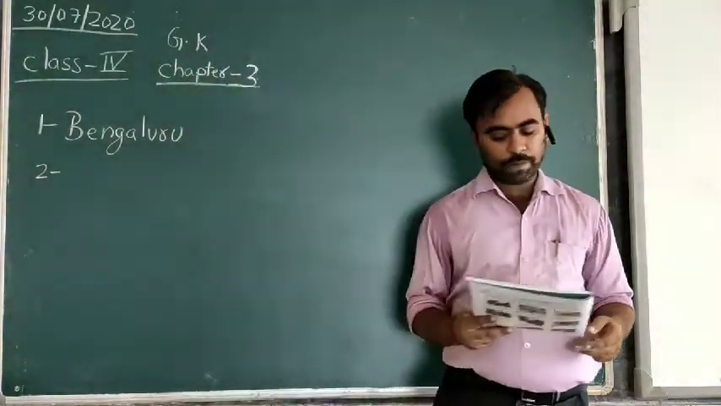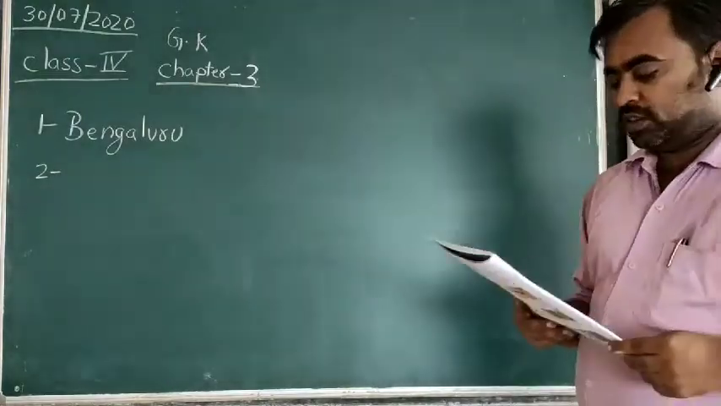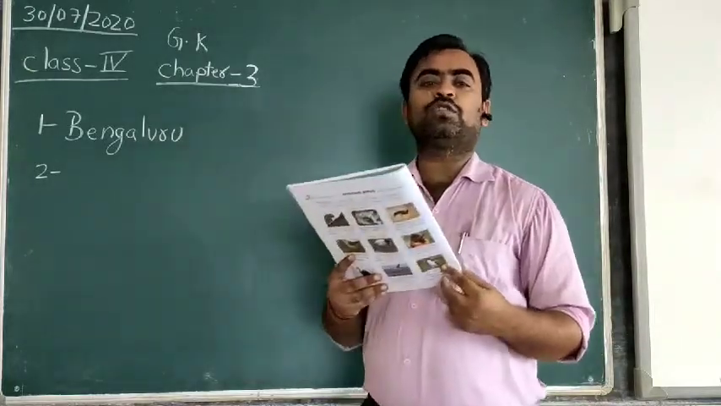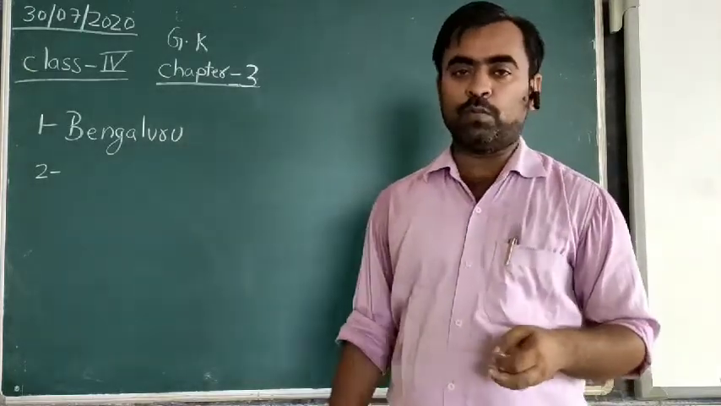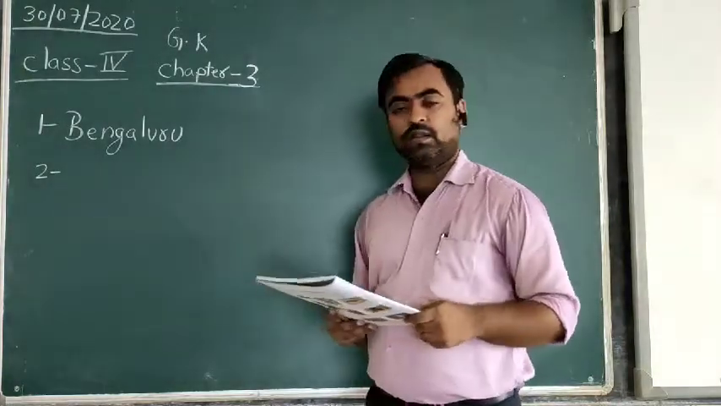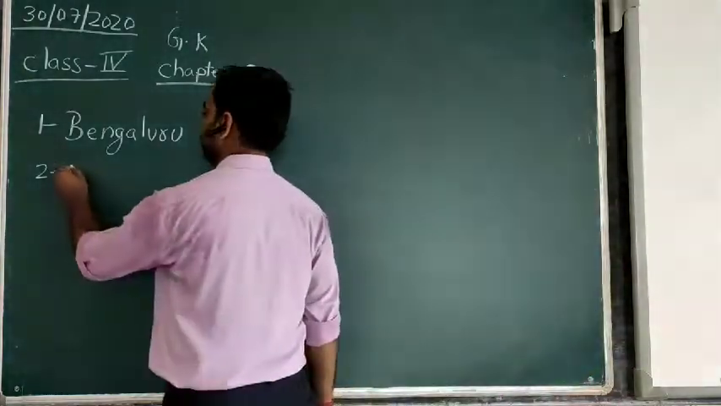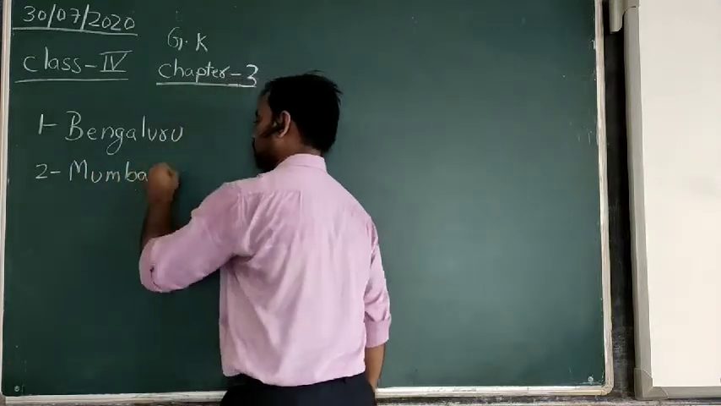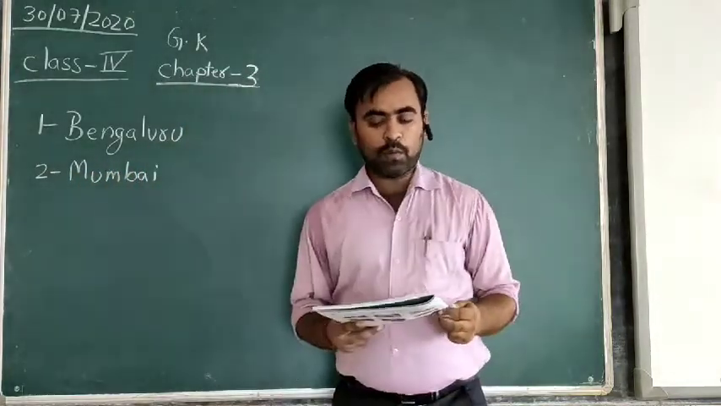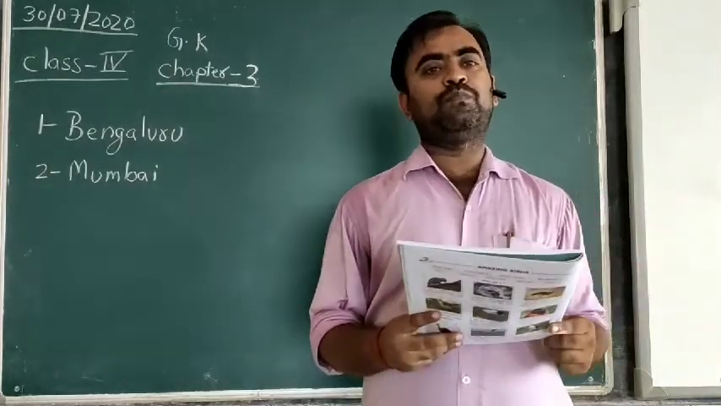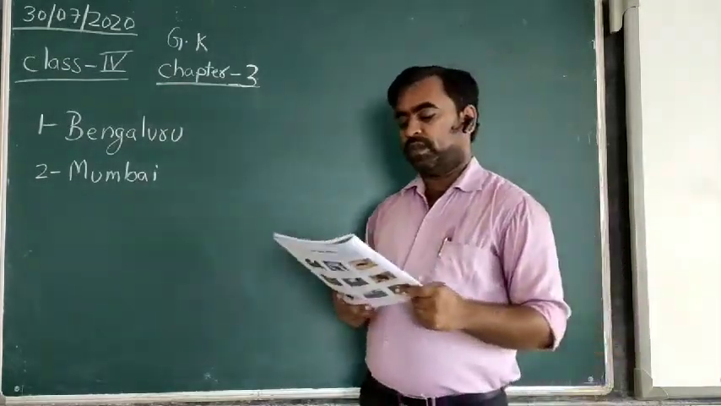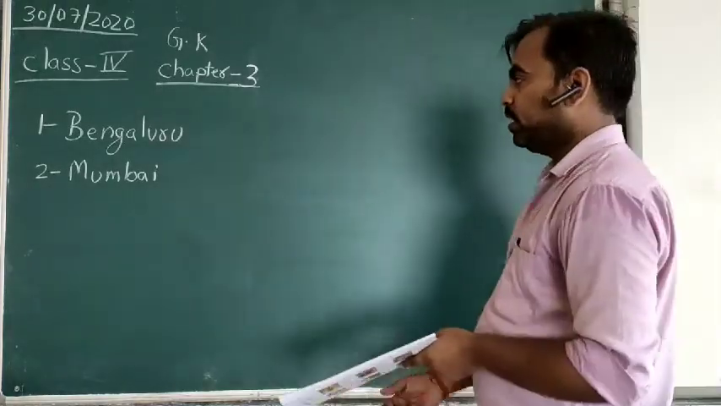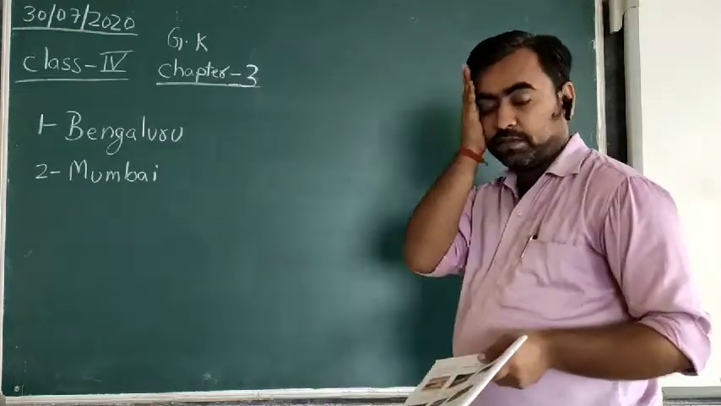Now the second one, dash is the most populated city in India. The city with the highest population in India is Mumbai. Second answer is Mumbai, which has the most population in India, and it is also the capital of Maharashtra.